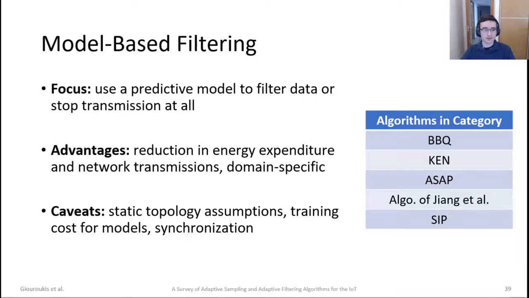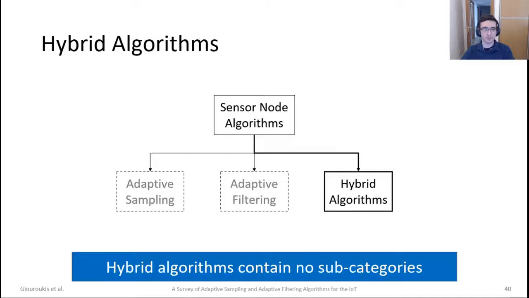The caveat is that there are strong assumptions for static topology, and there have to be training costs for those models. Finally, there are more control messages for synchronizing the models between nodes. Again, the algorithms are examined in the right-hand table, more of them in the paper.